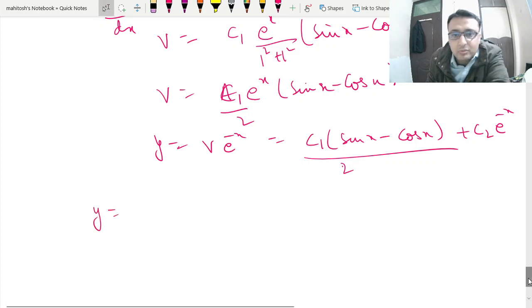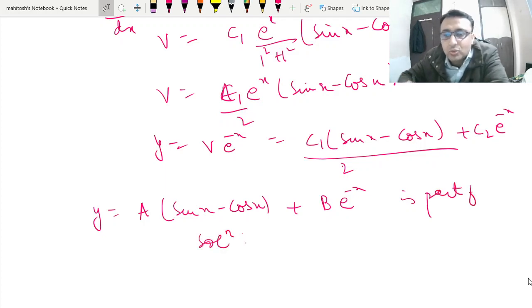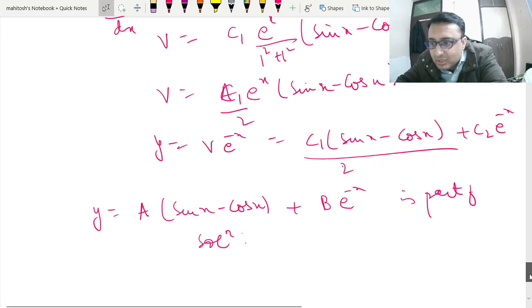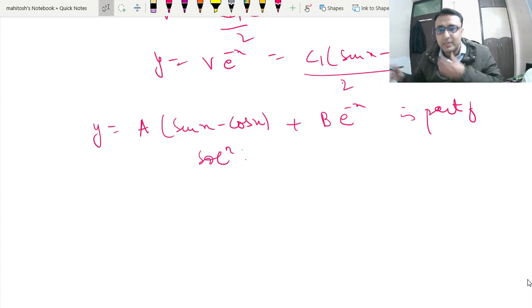So what we can do, we can write y is equal to A sin x minus cos x plus B e to the power minus x, which is part of the solution. Now I will do the question by variation of parameters with the standard procedure rather than putting in the formula, though you can also get it by putting in the formulas. This is how we can proceed further.